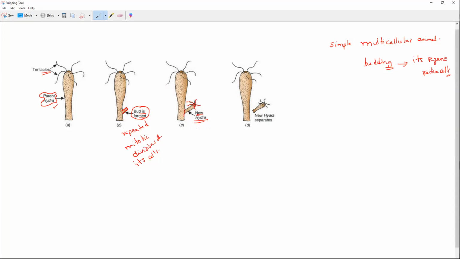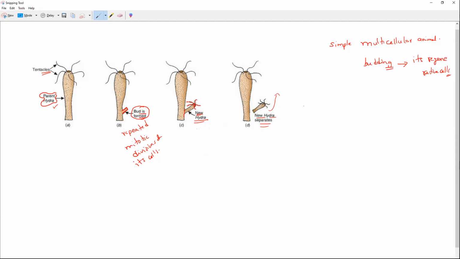a parent, and it will be, you can say, new hydra will separate out from the parent and leaves it as a separate organism. So that is how the parent hydra has produced a new hydra, and again this new hydra will grow up. Once it has grown to enough size, again the same process will take place. So that is how the hydra reproduces asexually by growing buds from its body.